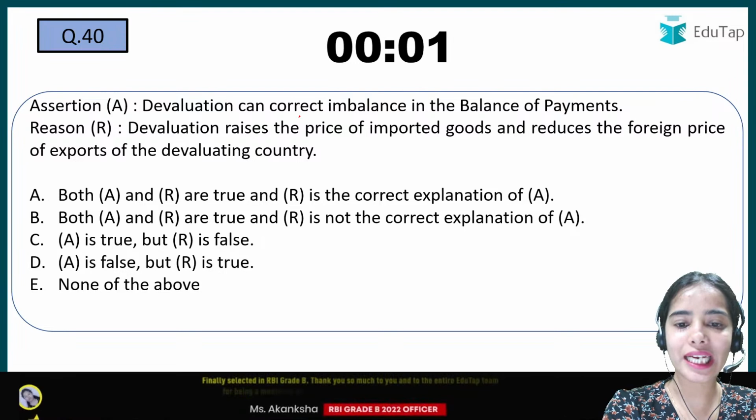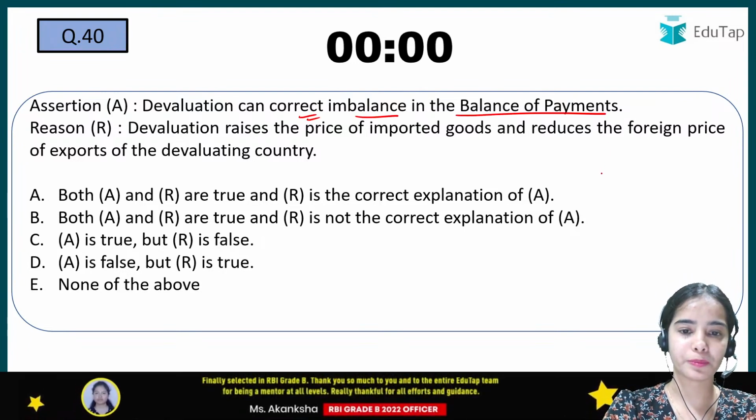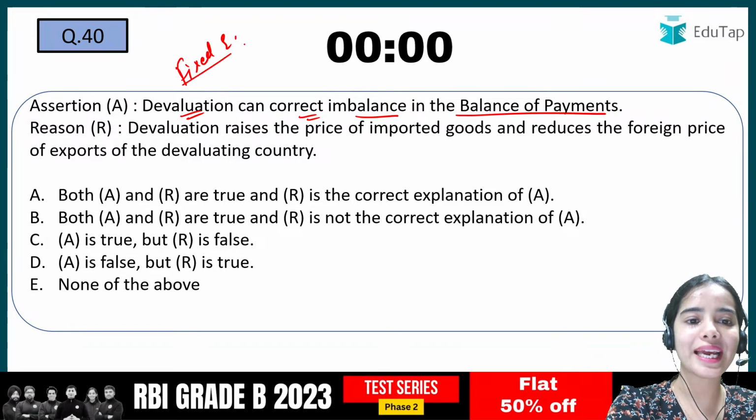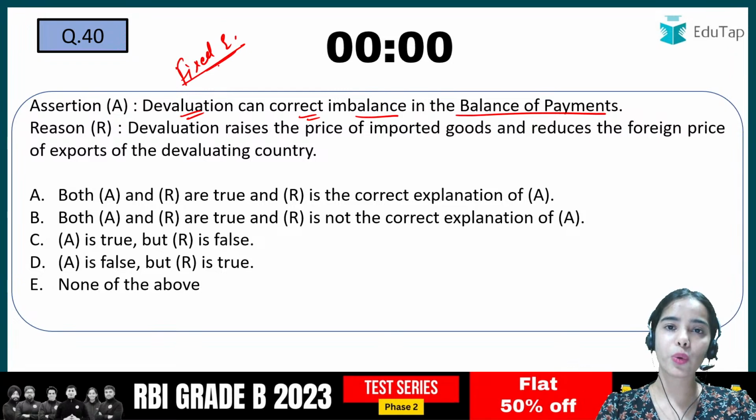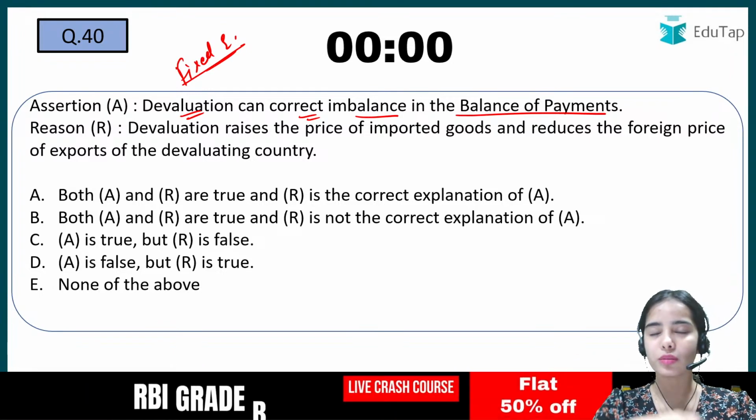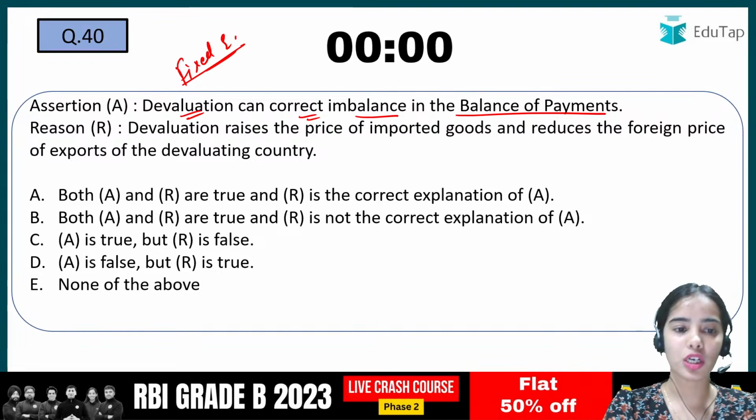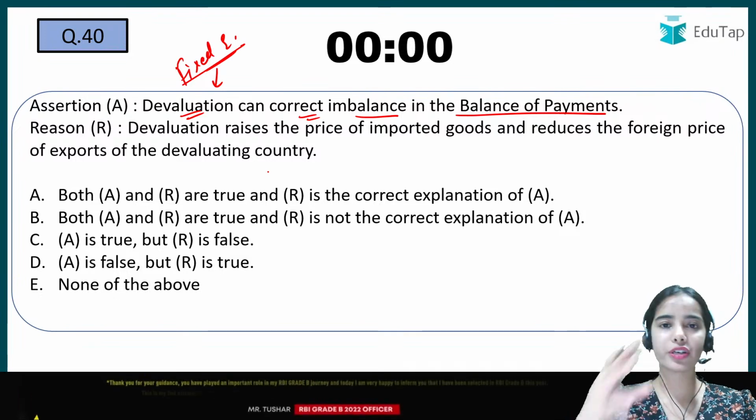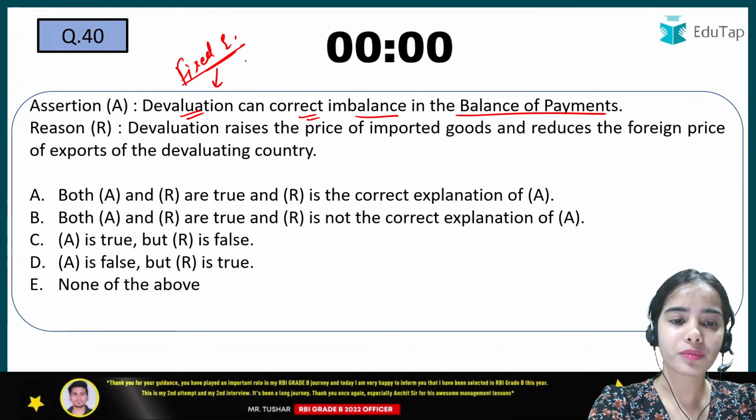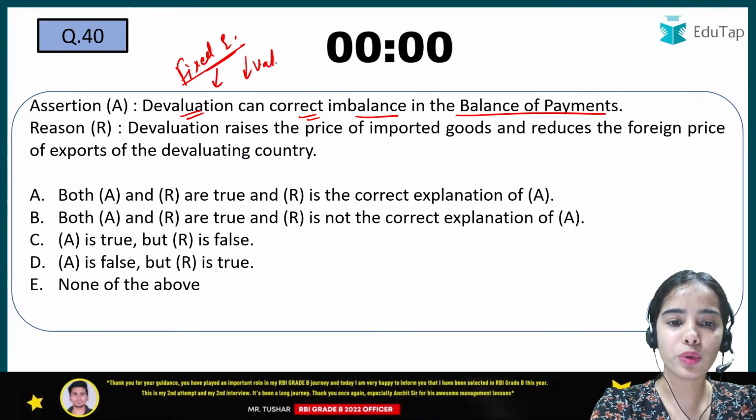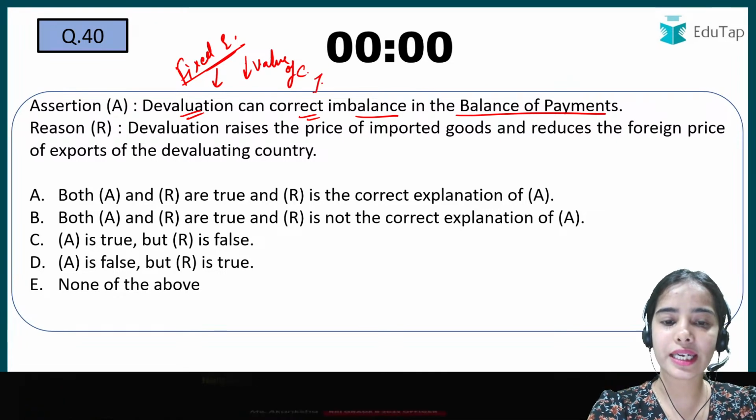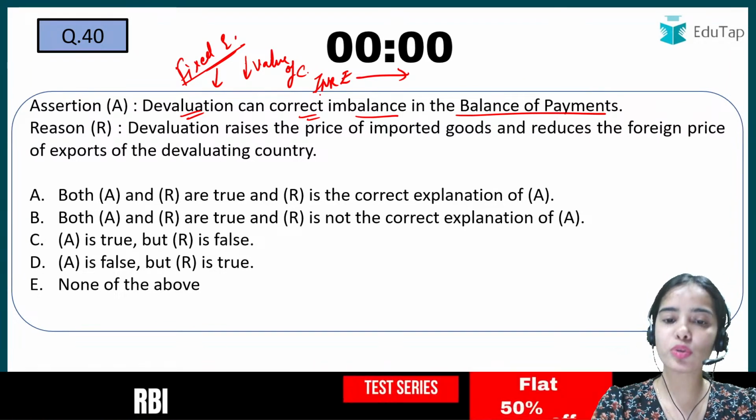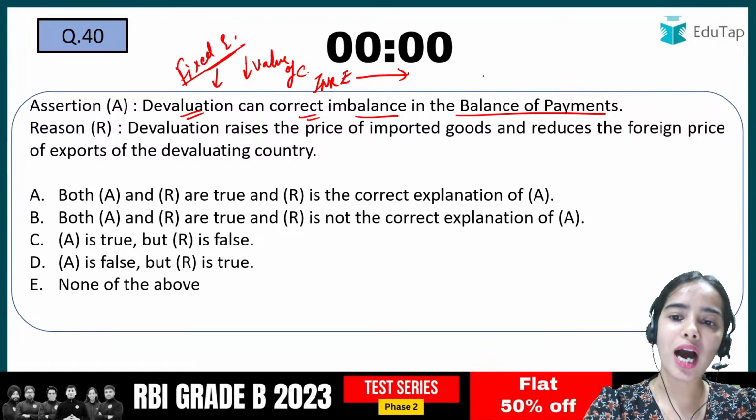So devaluation can correct the imbalance in the balance of payments. Devaluation means what? In the fixed exchange rate system, the exchange rate was being controlled by the monetary authority of the country and the government of India. So there, devaluation means that the government of India or the monetary authority was decreasing the value of the currency, that is Indian rupees here. Deliberately, the value of the currency is reduced against the foreign currencies so that our goods can be cheaper.